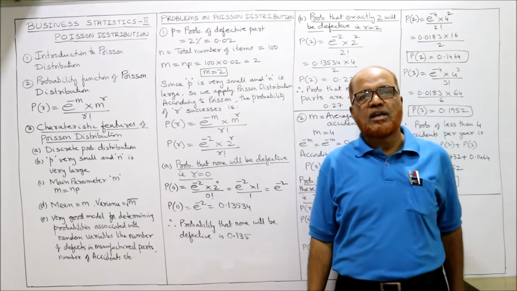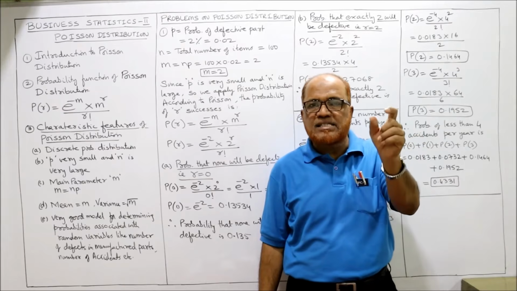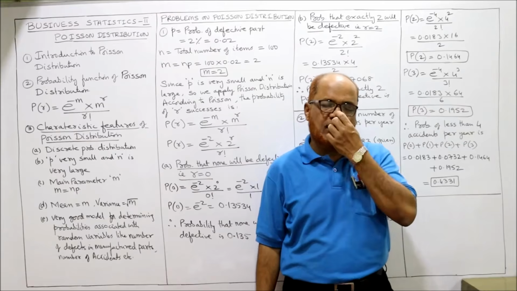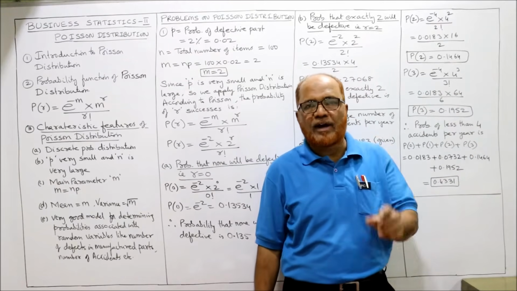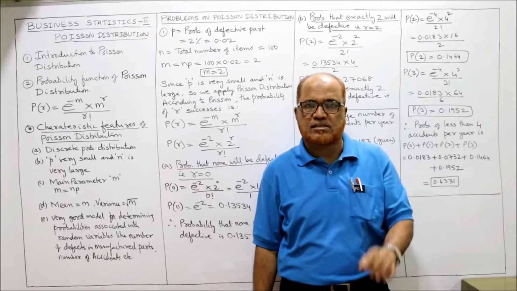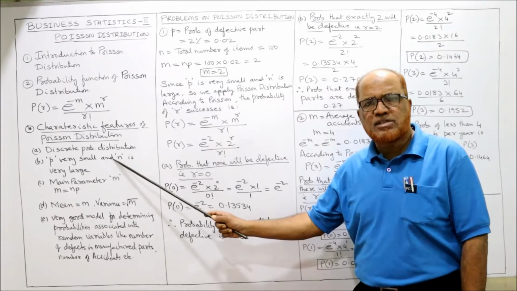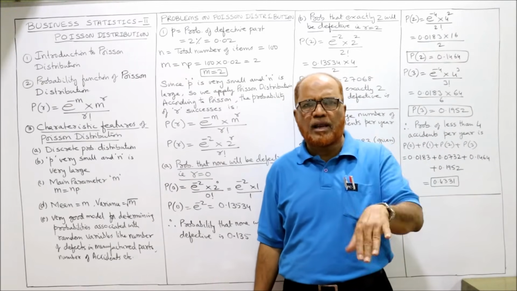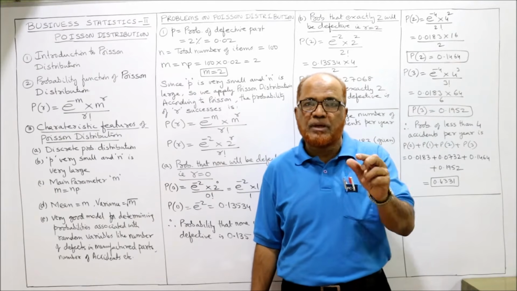Just like what we did in binomial distribution, where P of r is equal to nCr, p to the power of r, q to the power of n minus r. This was the formula we applied in binomial distribution to find the probability of r successes in n trials. It is the same situation, the same type of problem. Problems will be very similar, binomial and Poisson. The only thing is here n will be large and the value of p is very small.